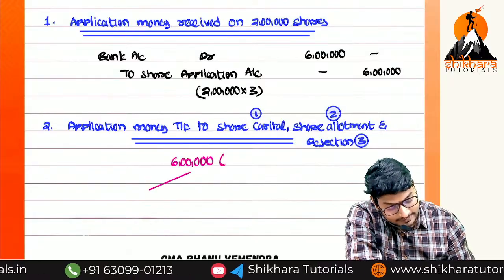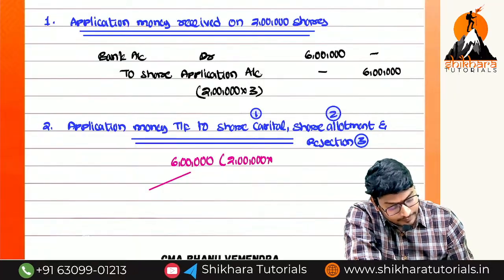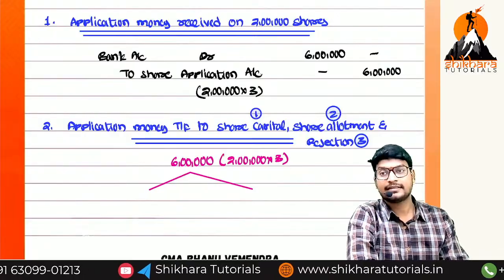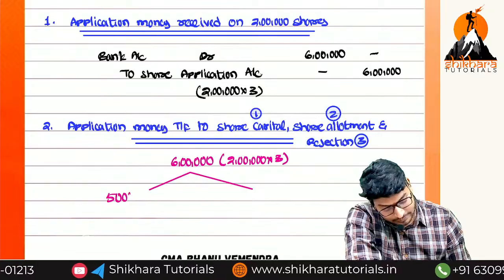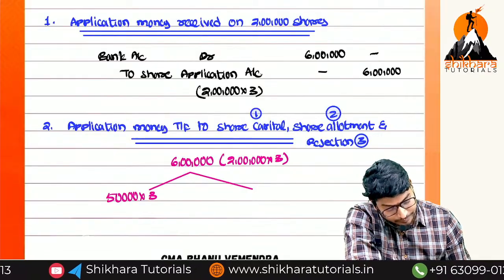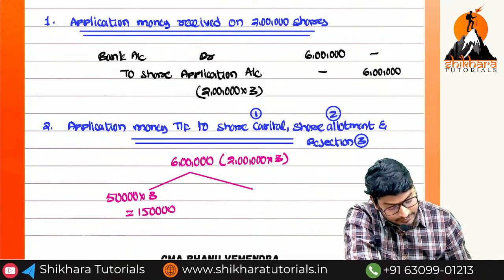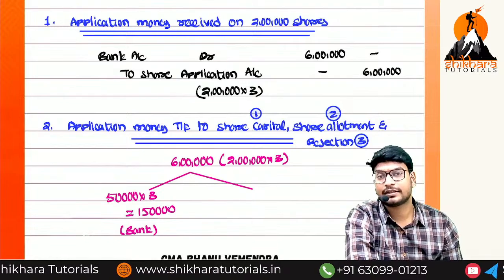How did I get the 6 lakhs? 2 lakh shares into 3 rupees. From this, how many shares are we outrightly rejecting? 50,000 into 3 rupees, that is 1,50,000. We have to transfer it to the bank because we are rejecting.